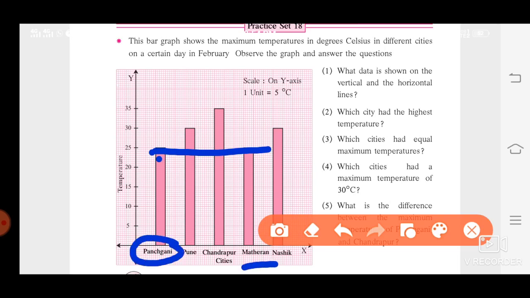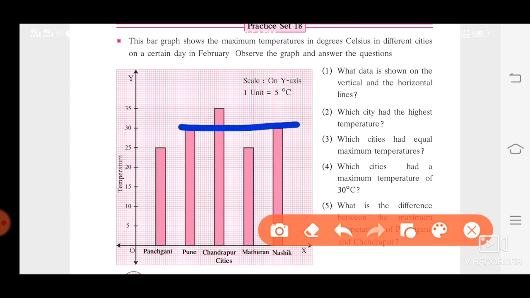So these 2 are the cities which have equal maximum temperature, that is 25 degrees Celsius. And one more pair is there which has equal temperature, that is they have 30 degrees Celsius. Which are those cities? Pune and Nashik. So this is the second pair which has a maximum temperature of 30 degrees Celsius. So this was our third answer.